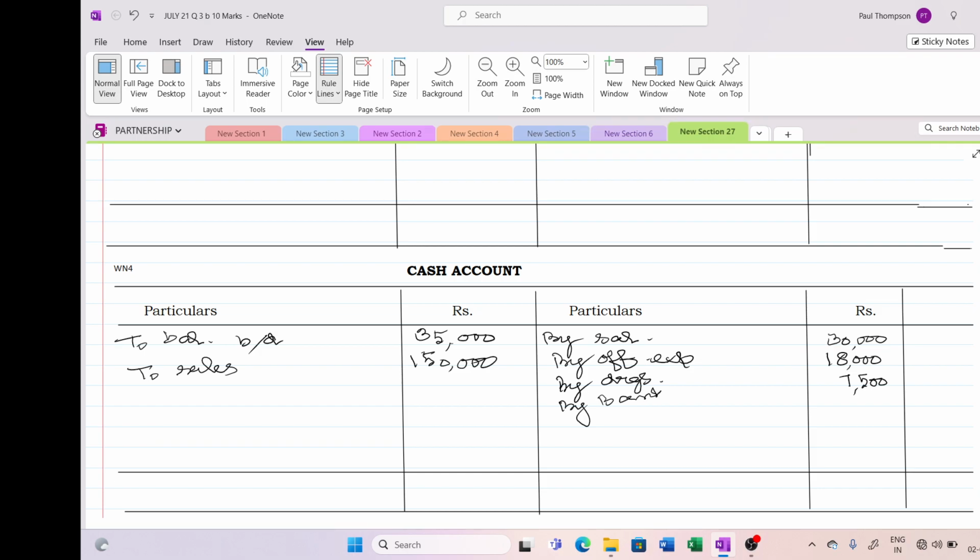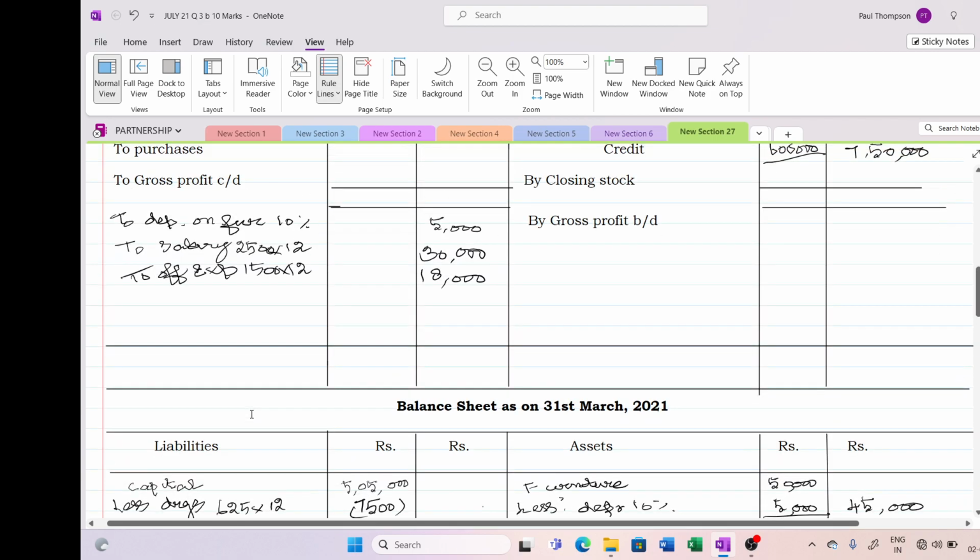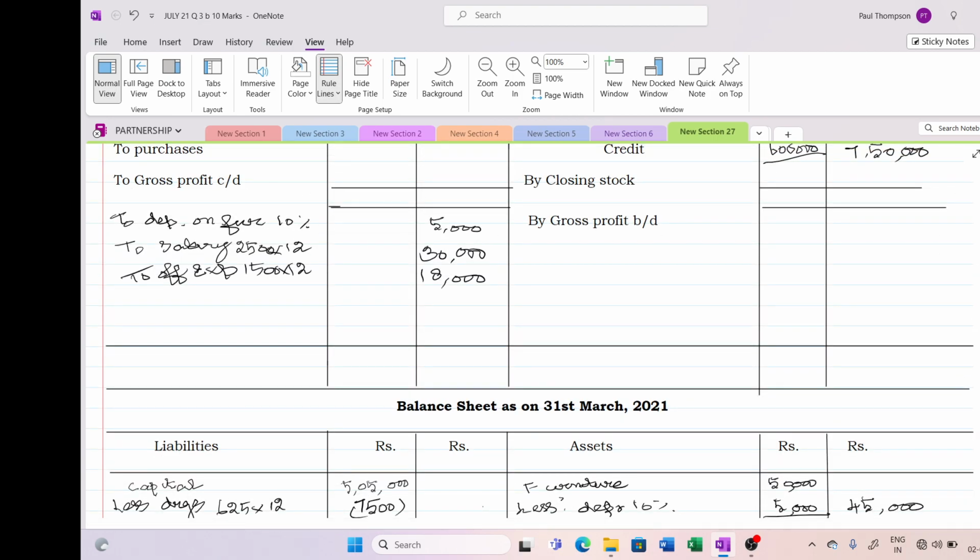So I have finished the double entry for 3,75,000 and 1 lakh, but I have not written the second entry for rent. So that rent should go to my P&L account, to rent. So do it very meticulously so that your sum gets tallied at the end. So I have made the passbook details also, we have completed.